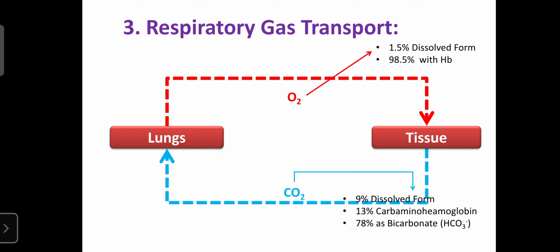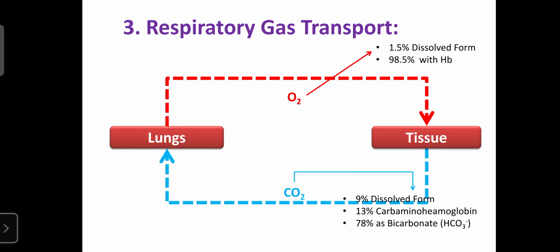In any disorder conditions, the dissolved form of oxygen also helps the tissues to survive or to get oxygen. So like that, 1.5% is transported in dissolved form, and 98.5% of oxygen is transported in combination with hemoglobin.